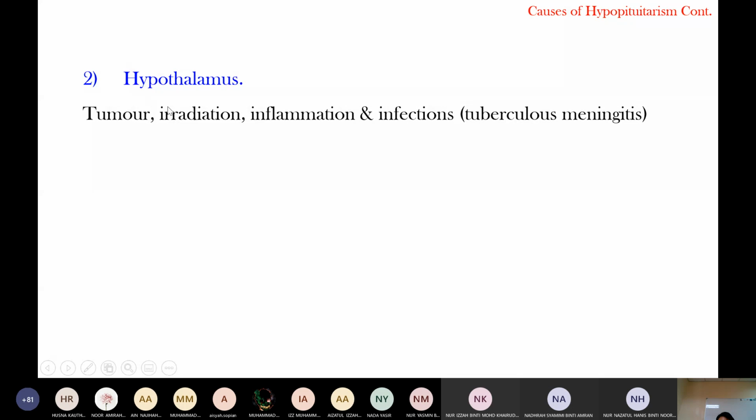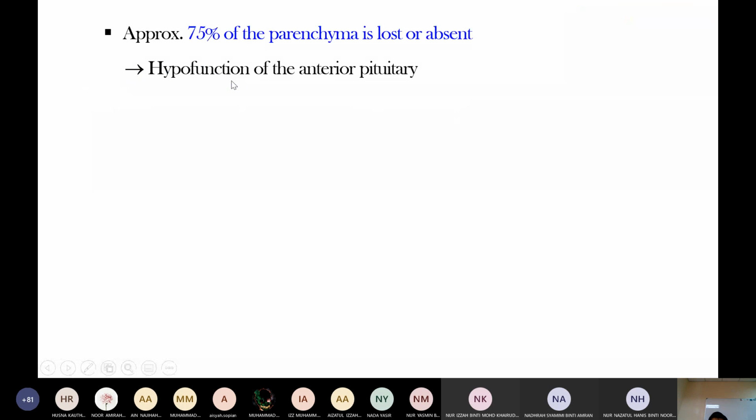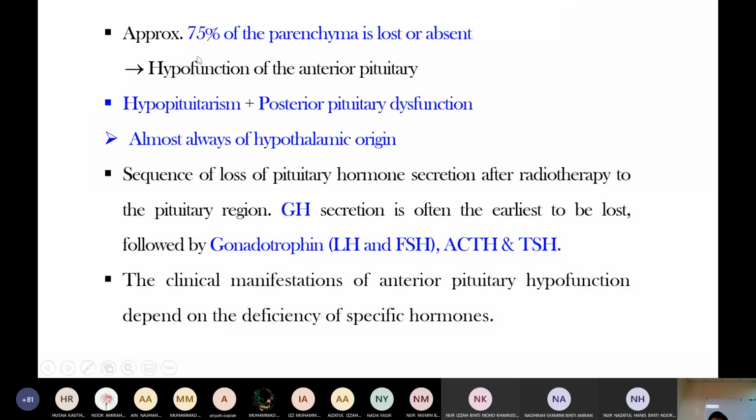Hypothalamus causes, tumor, radiation, infection, inflammation can cause a pituitary disorder. If 75% of the parenchyma is lost, then the patient presents with hypofunction of the anterior pituitary. And hypopituitarism plus posterior pituitary dysfunction is always due to a hypothalamic cause.